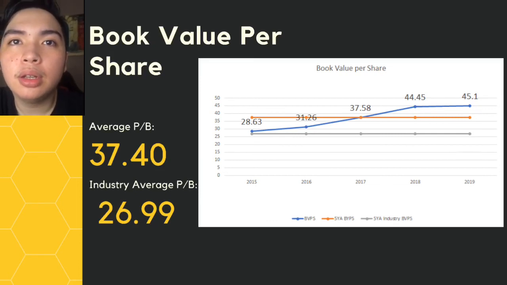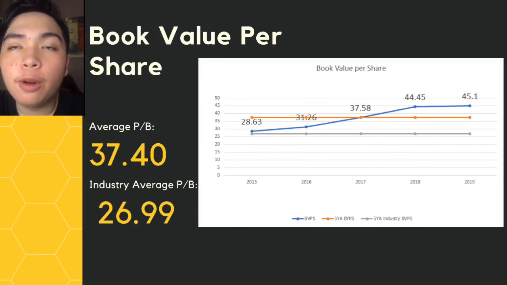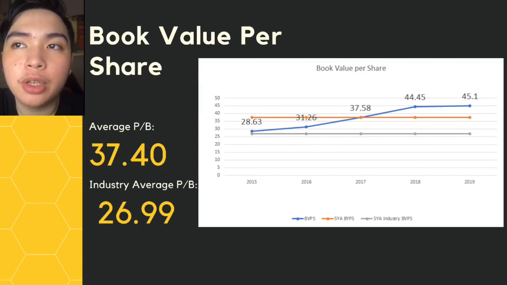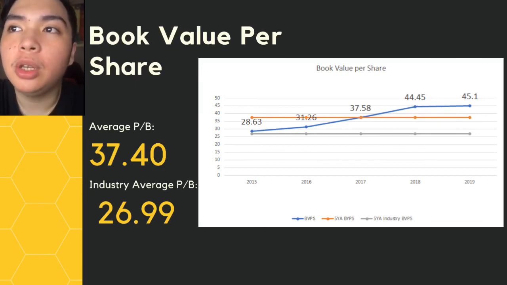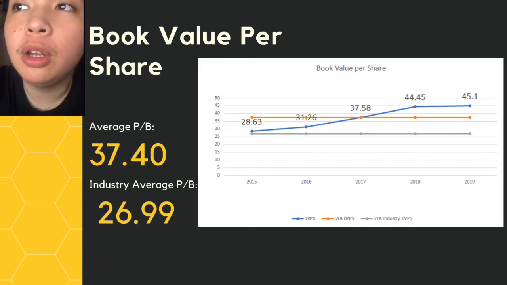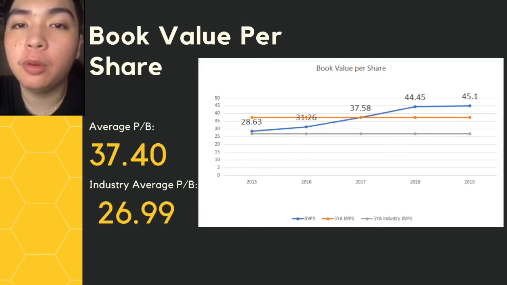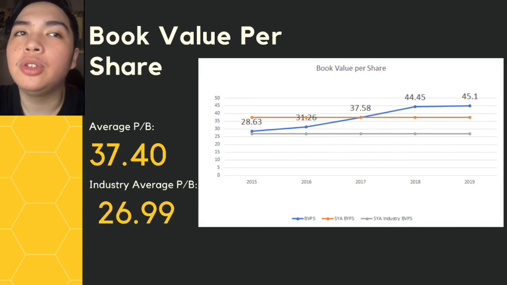Analysis. The book value per share of Jollibee in 2015 is 28.63. From 2016 to 2019, it increased its book value per share every year, surpassing its previous book value per share. It means that Jollibee's stock should be perceived as more valuable and the stock price should increase.